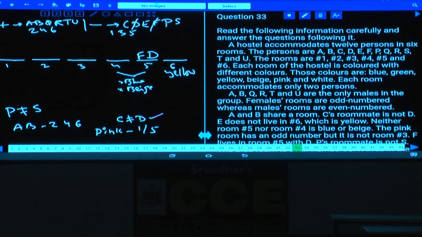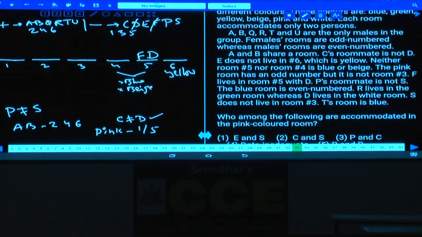The blue colored room is an even number. As the blue room is even, the 6th room cannot be blue, because it is already yellow. The fourth room is also not blue, hence which is the blue colored room? The second room. The blue room is an even number.